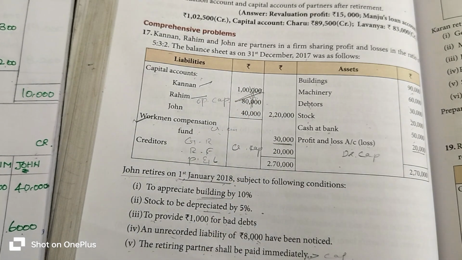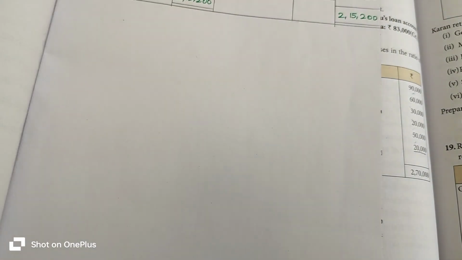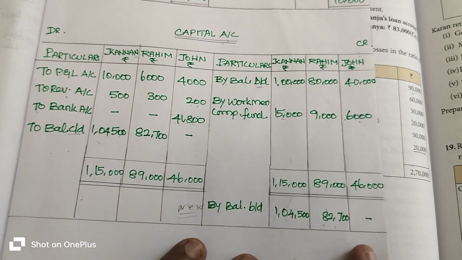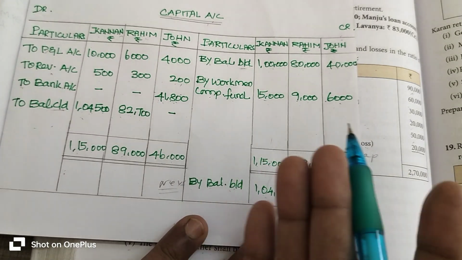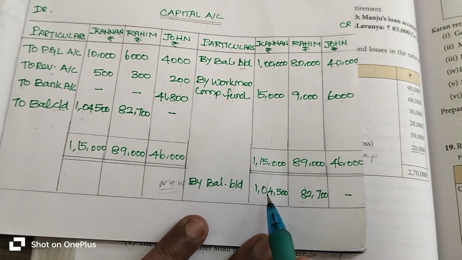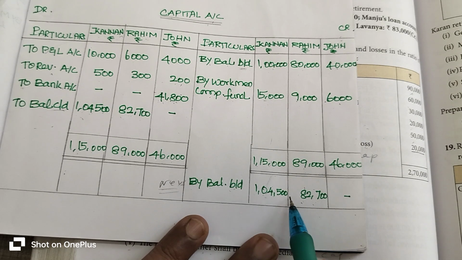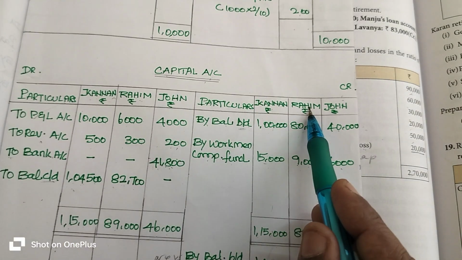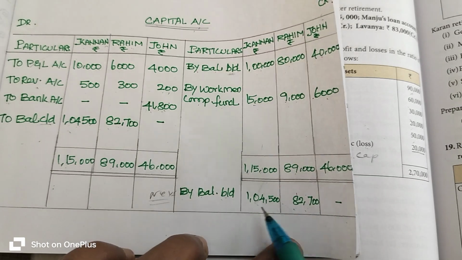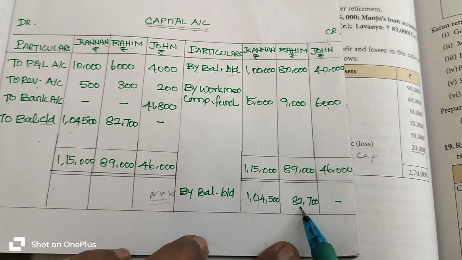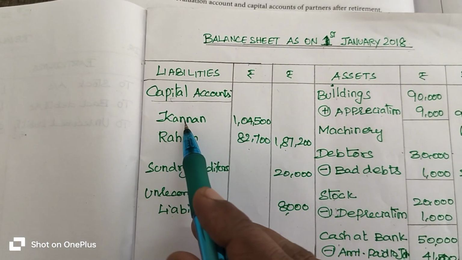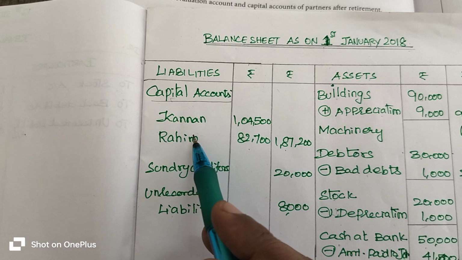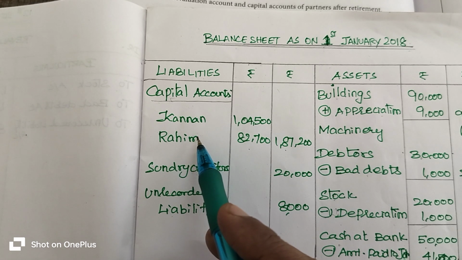So which value do you take as capital on the liability side of the balance sheet? This is the opening capital. After lots of adjustment, we find out the opening capital for the continuing partners, Kannan and Rahim. Their opening capital 1,04,500 rupees and 82,700 rupees only are entered on the balance sheet, because these two partners only continue in the partnership firm.